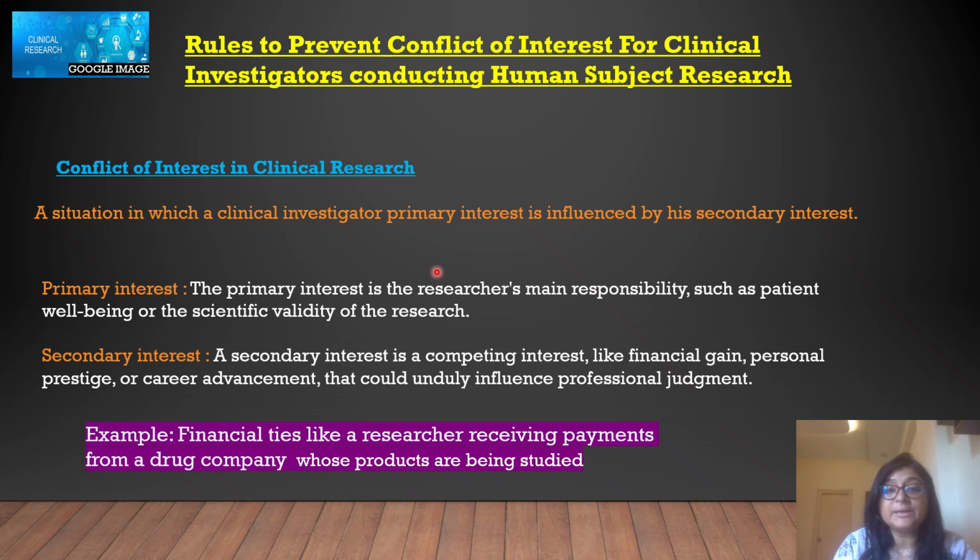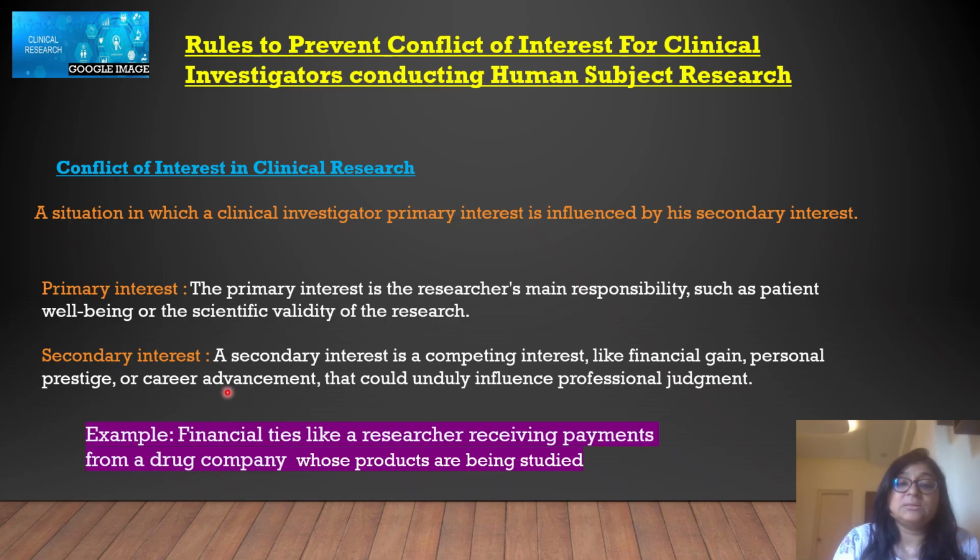But the problem is when the primary interest is influenced by his secondary interest. So what can be the secondary interest of a researcher in ongoing clinical research? Secondary interest can be financial gain, personal prestige, career development, or family employment. Anything of these types can be a secondary interest.